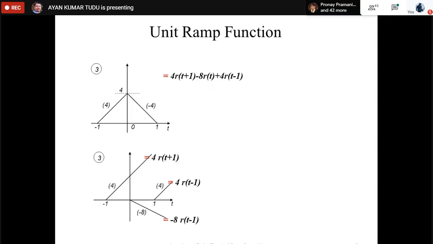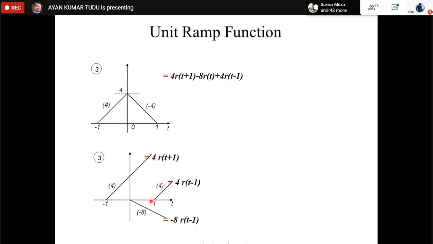At t equal to 1, this resultant slope of minus 4 has to stop and be restored to a 0 slope.